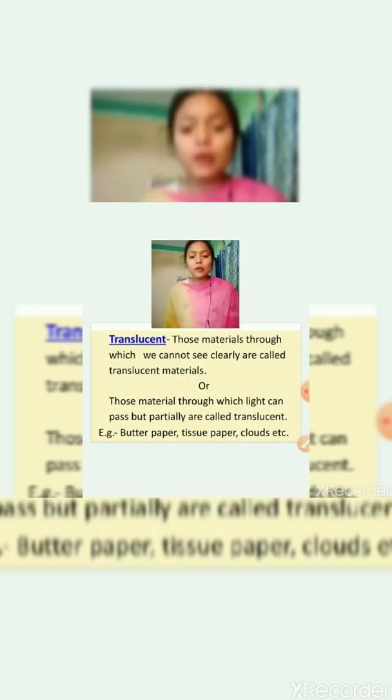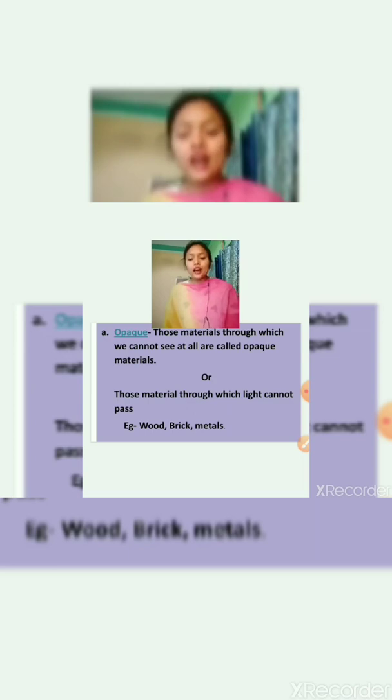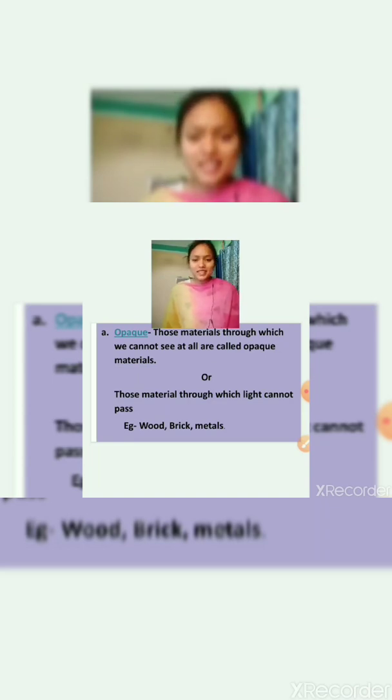Examples we have studied: butter paper, tissue paper, clouds, etc. Opaque materials are those through which we cannot see, as we studied with the examples: a book, a wall, windows, wooden doors. All these are examples of opaque objects.